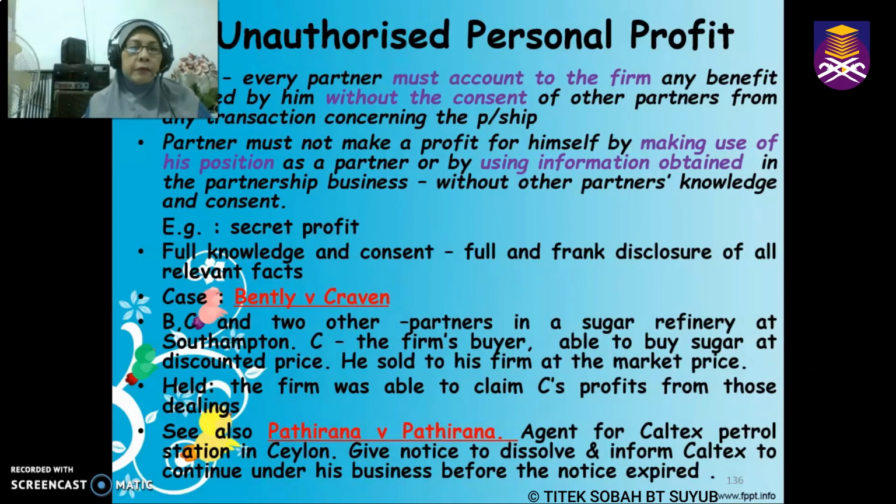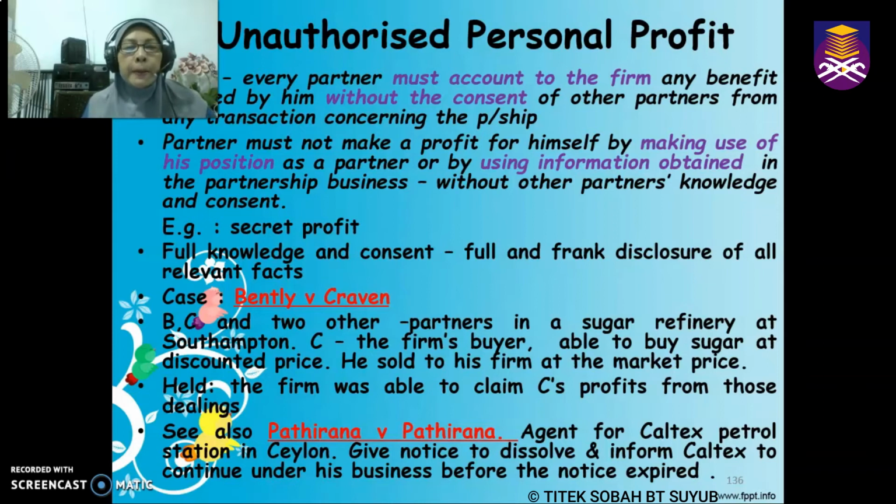So in the case of Bentley versus Craven, this is a firm involved in a sugar refinery at Southampton, and Craven was given the task to buy sugar, and he bought the sugar at a discounted price. Sugar refinery adalah kilang penapisan gula. However, he sold the sugar back to the firm at the market price, meaning he made a secret profit there. And the court held that the firm was able to claim this secret profit from Craven.